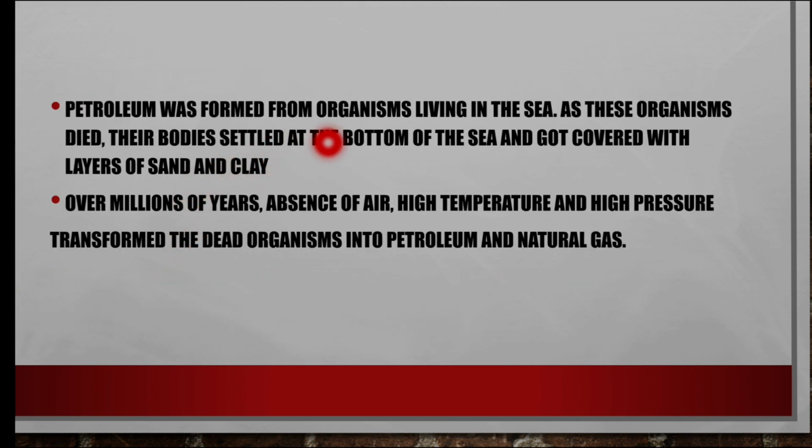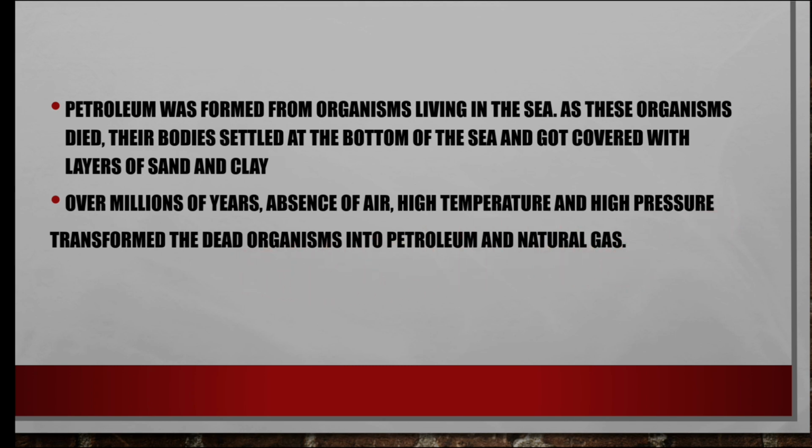Petroleum is formed from organisms living in the sea. As these organisms died, their bodies settled at the bottom of the sea and were covered with layers of sand and clay. Over millions of years, absence of air, high temperature and high pressure transformed the dead organisms into petroleum and gas.